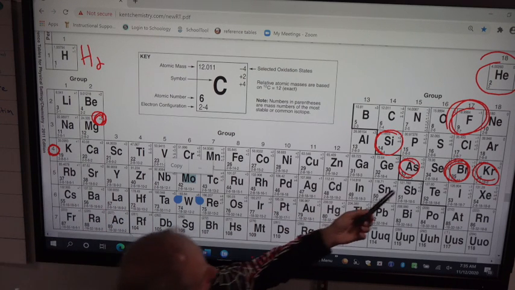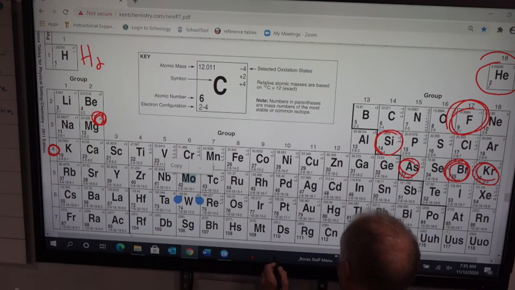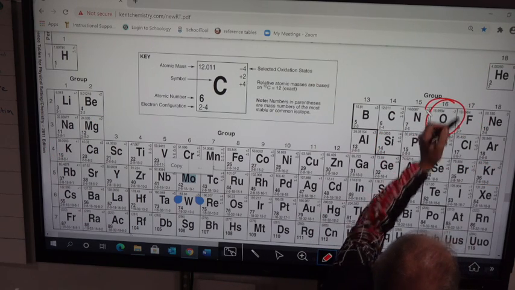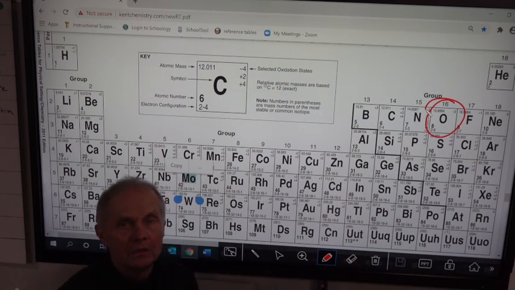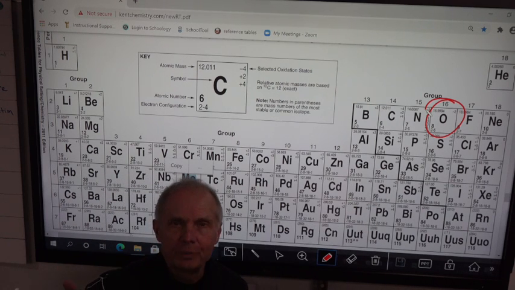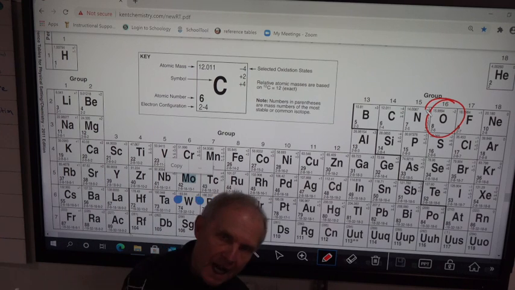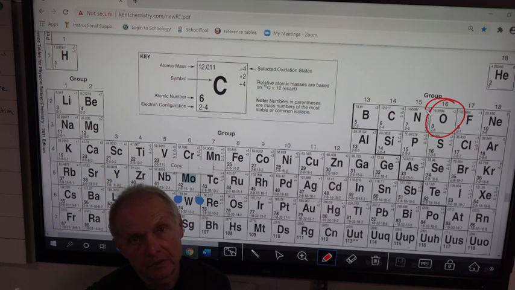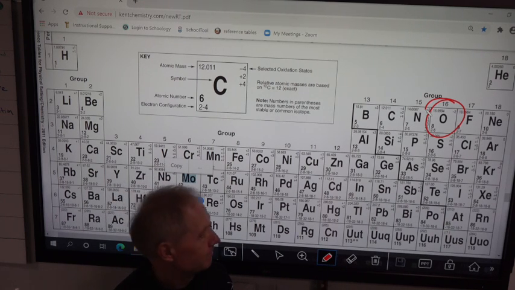But for non-metals, we'll take oxygen. Oxygen wants to gain 2. So in other words, if you gain weight, you're bigger. So for a non-metal, which is bigger, the atomic radius or the ionic radius? Well, for non-metals, if you gain, the ionic radius is bigger than the atomic radius. Those two are very important points. All right? Okay, we're good.